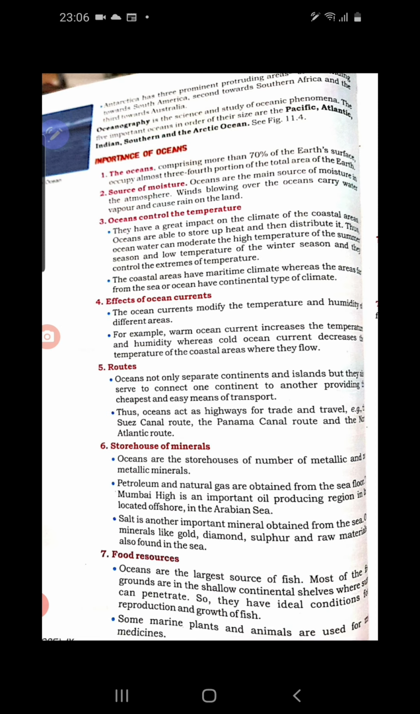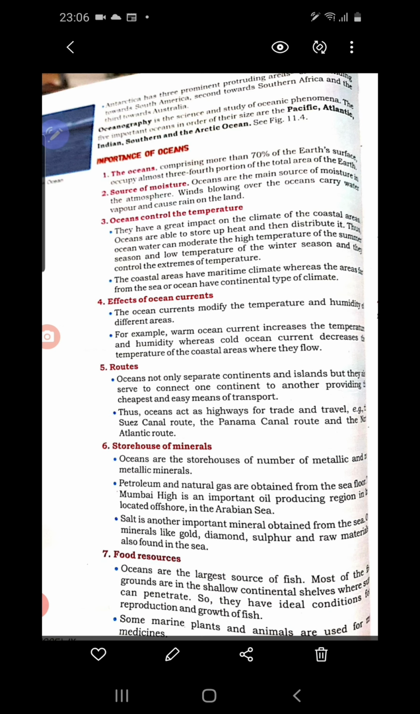Other than that, in the coastal region there is not much hot and cold. So the coastal region experiences a moderate climate. Why? Because of the land breeze and sea breeze. You must have studied this in class 8, how the land breeze and sea breeze play an important role in regulating the climatic condition in the coastal region. So oceans play an important role in regulating the temperature of a particular place.